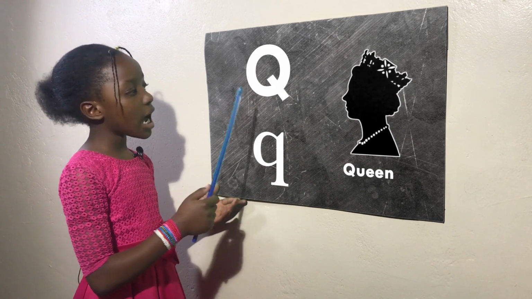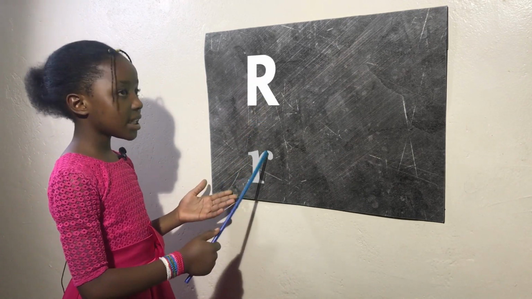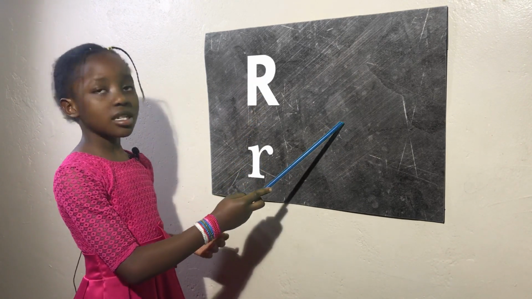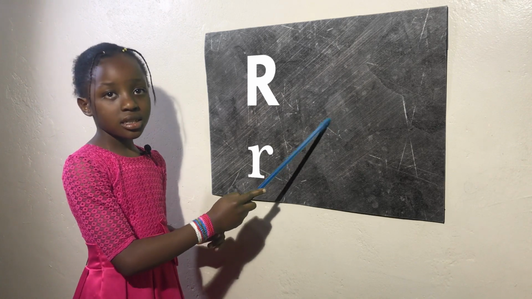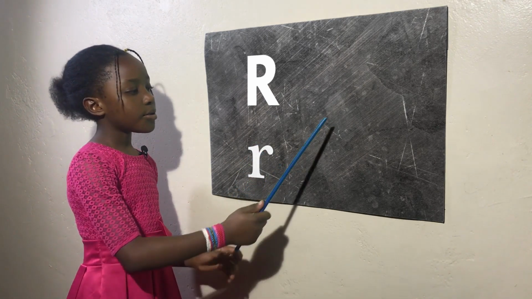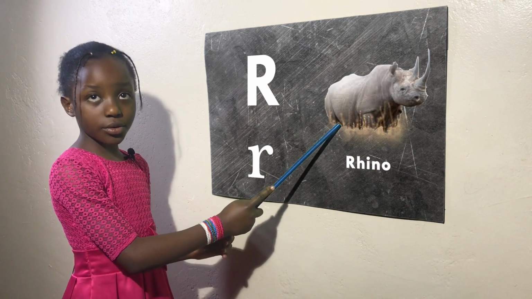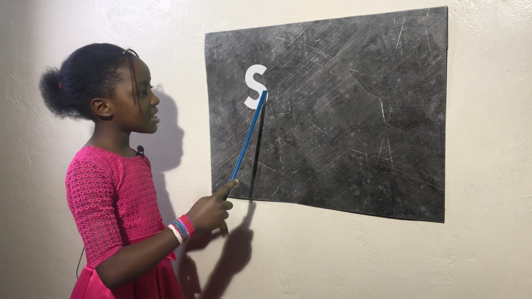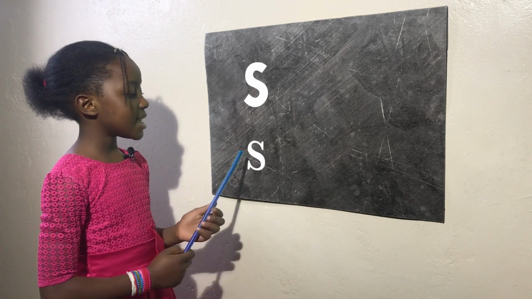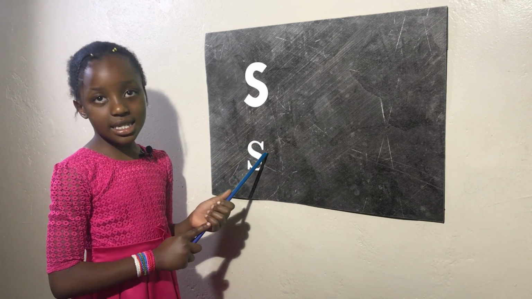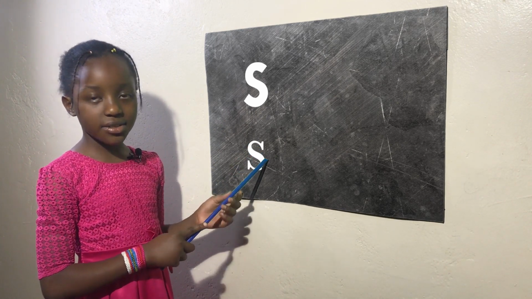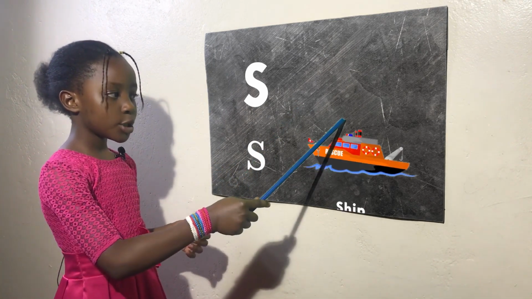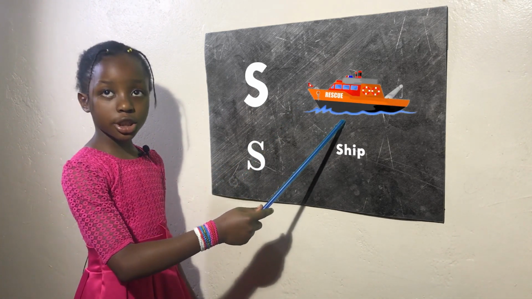The next letter is R, uppercase R and lowercase r. The sound is R for rhino. The next letter is S, uppercase S and lowercase s. The sound is S for sheep.